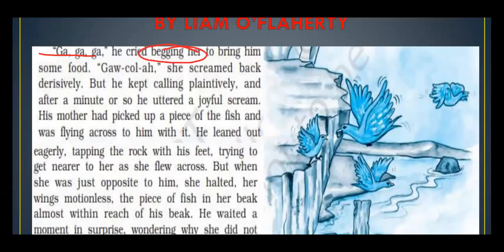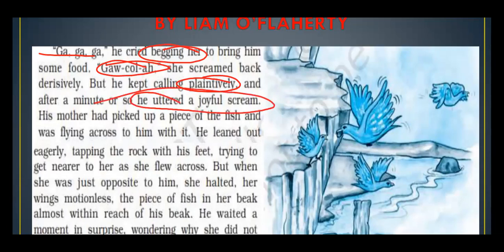But the mother is screaming back, go khala. That means she is saying it derisively. Derisive means in a ridiculing way, to show contempt, that unless you try to take the flight, I'm not going to help you out. And he kept calling out plaintively, again and again. Plaintively means sadly. And after a minute he gave a joyful scream.